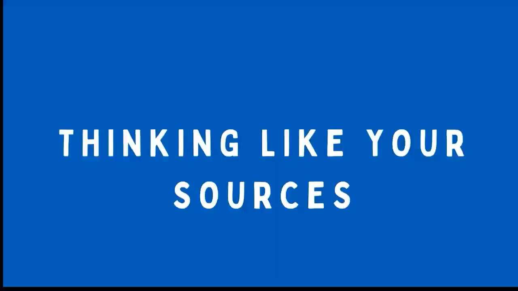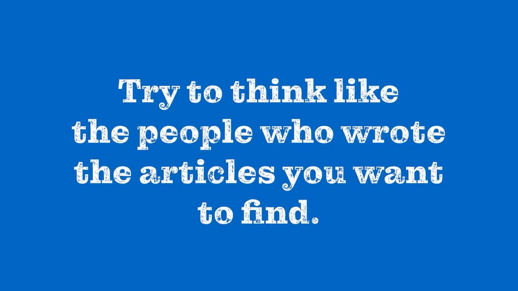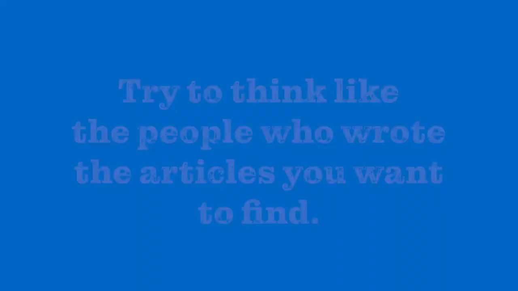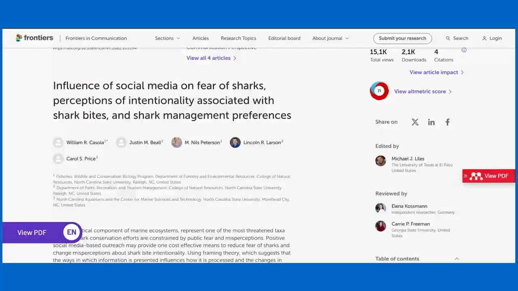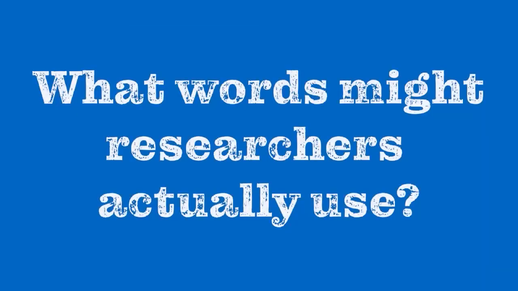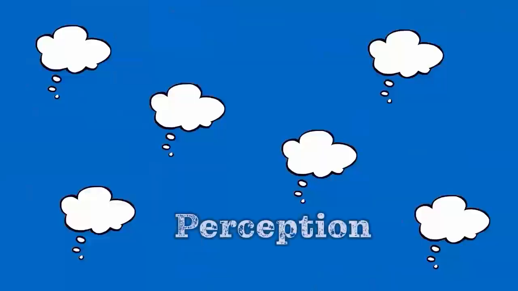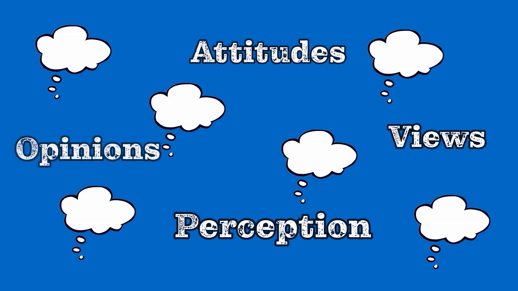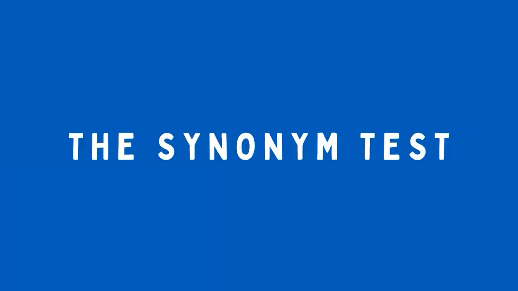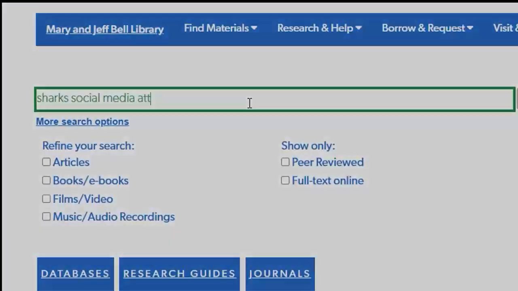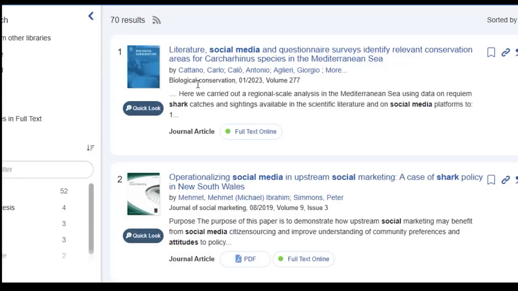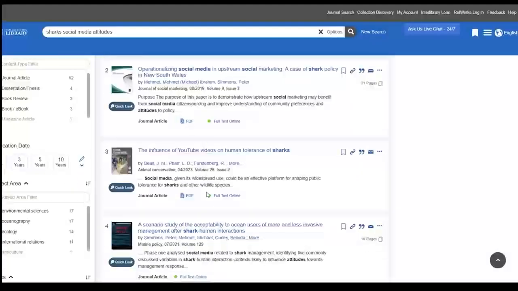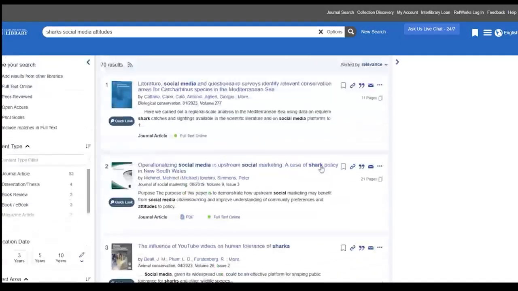This is where keyword strategy gets really interesting. You have to think like the people who wrote the articles you want to find. If I'm looking for research about how social media shapes what people think about sharks, what words might researchers actually use? Perception is academic sounding, but they might also say attitudes, opinions, or views. Let's test this theory. Instead of perception, I'll try attitudes. 70 results. That's more than the 13 we had before, but still manageable. And look, these look really relevant. Some might have been hiding in that super specific search we did earlier.